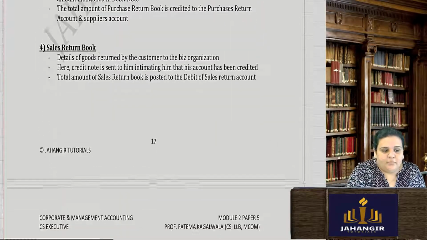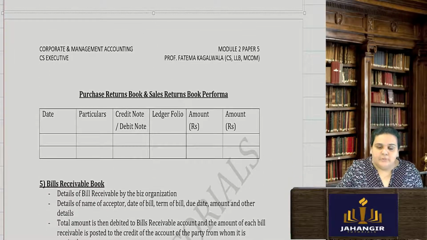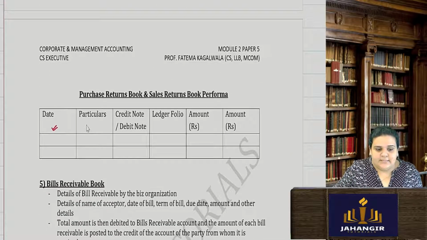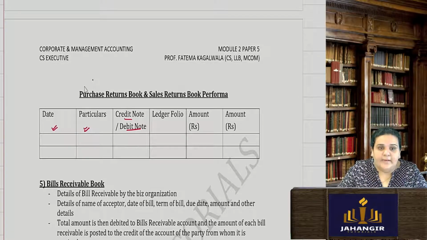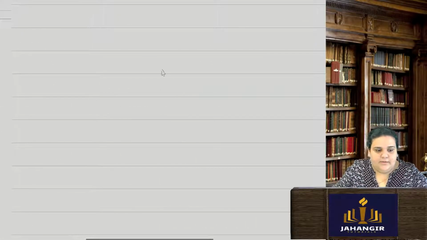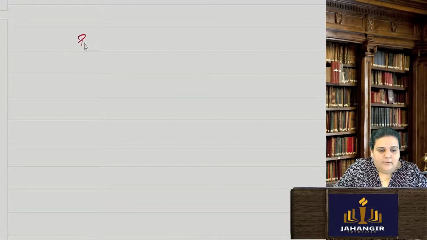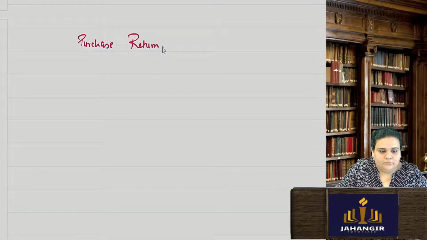Similarly, purchase return book, sales return book, I'll have the date, I'll give the particulars, debit note or credit note. Very important. Because what happens here is, say suppose I had purchased some goods. I'll tell you this debit note and credit note thing. Purchase return and sales return.